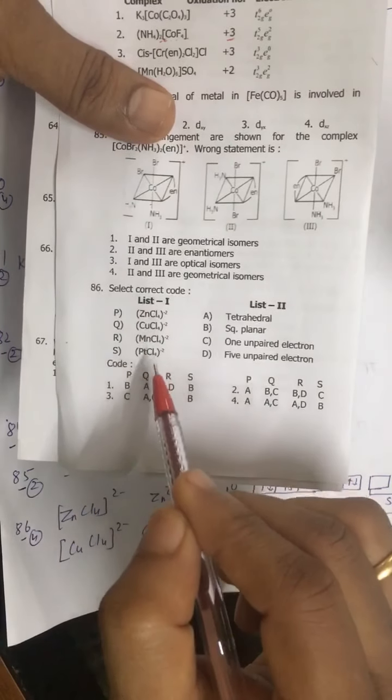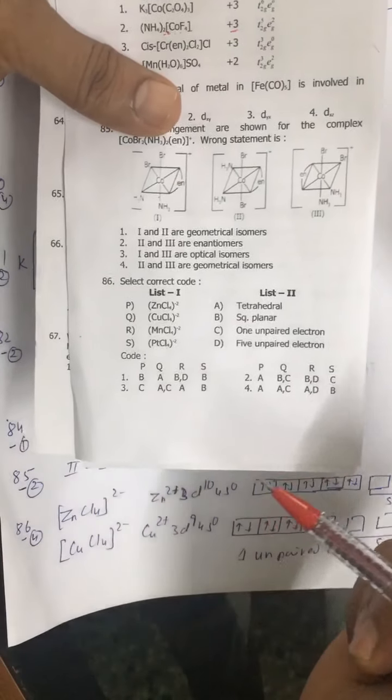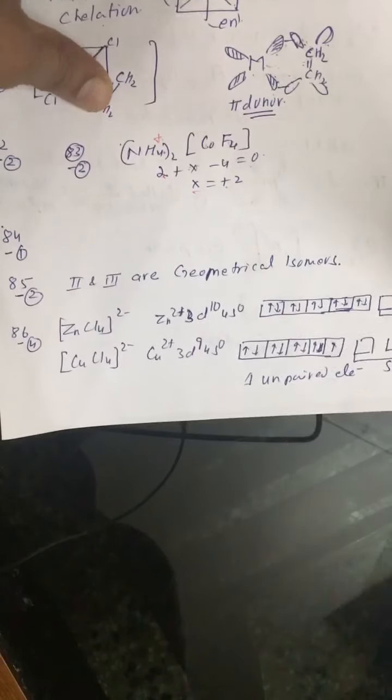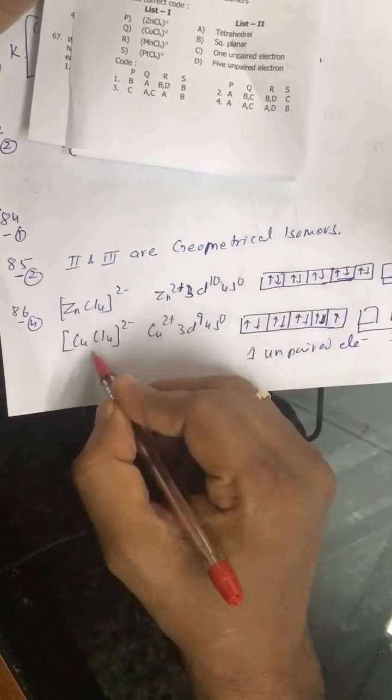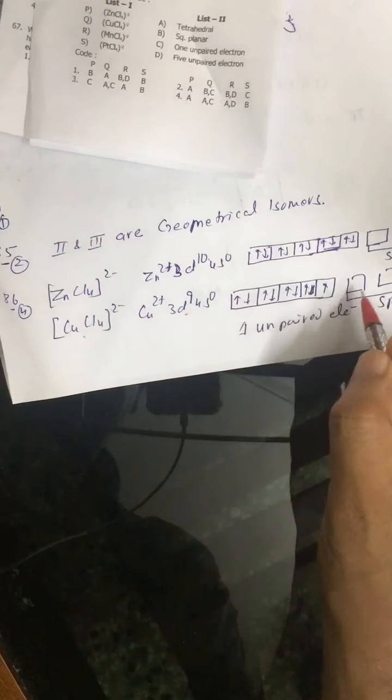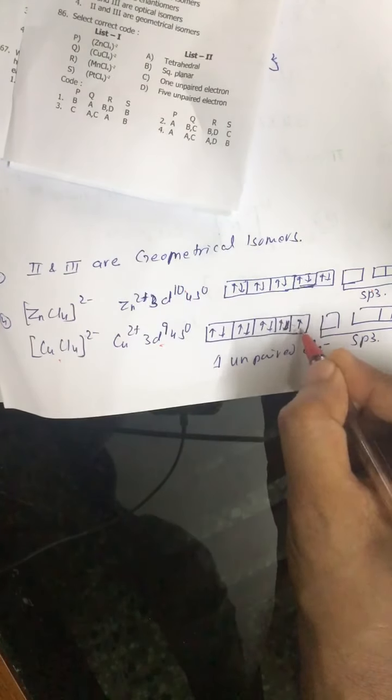Question number 86, we had to choose the correct option, that is the fourth option. If you look at ZnCl4 2 negative, it is d10, so obviously the hybridization is sp3. In CuCl4 it is d9, sp3 with 1 unpaired electron.